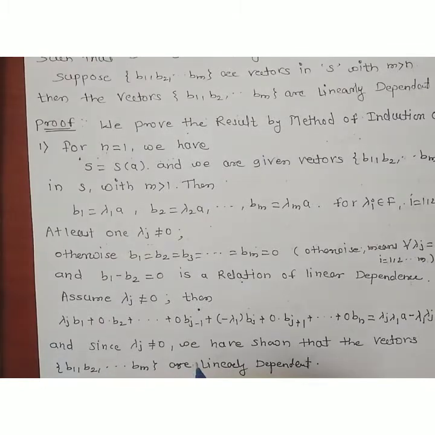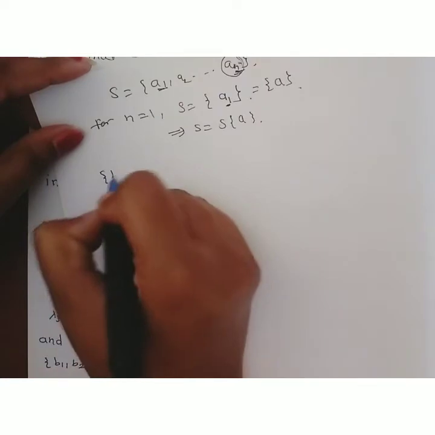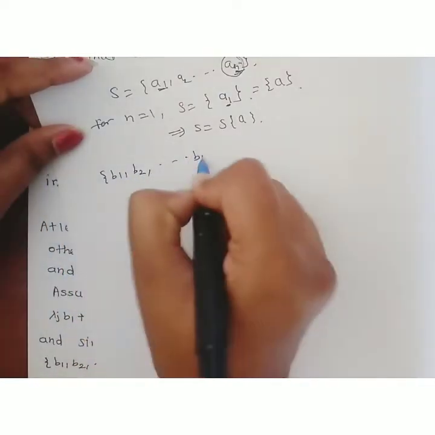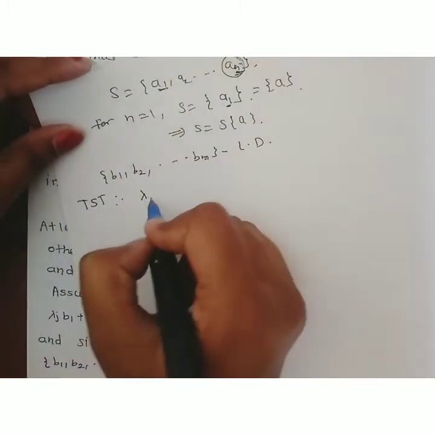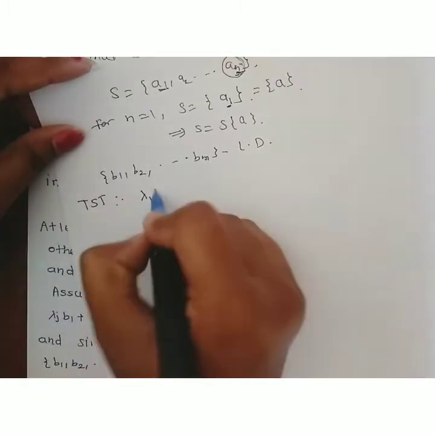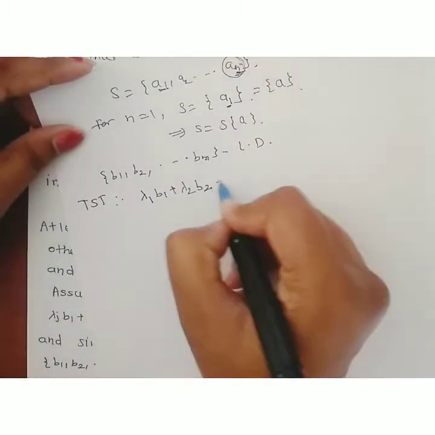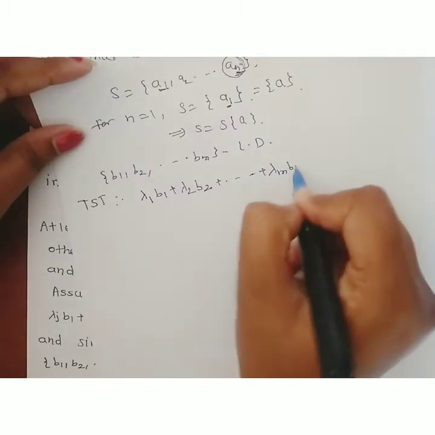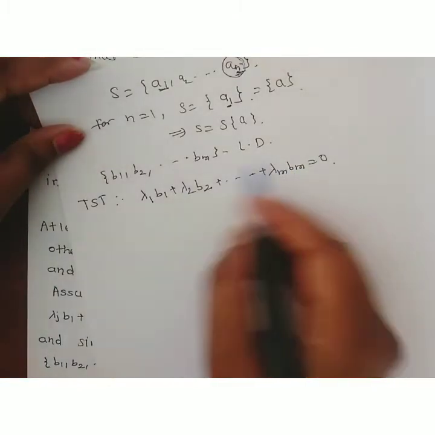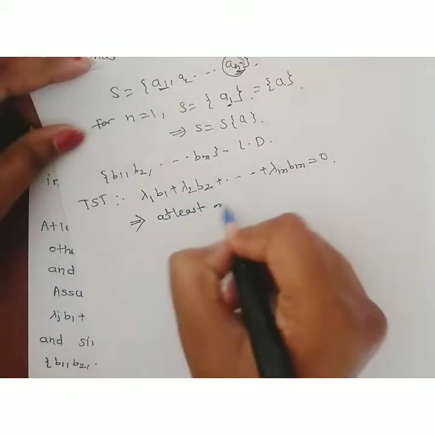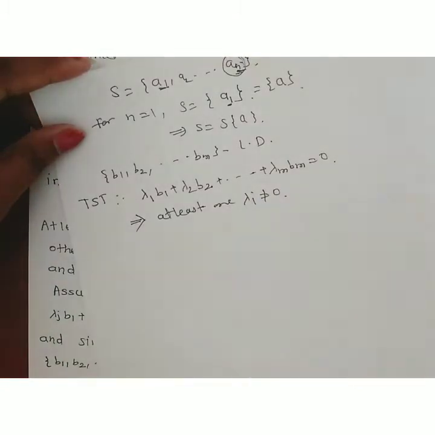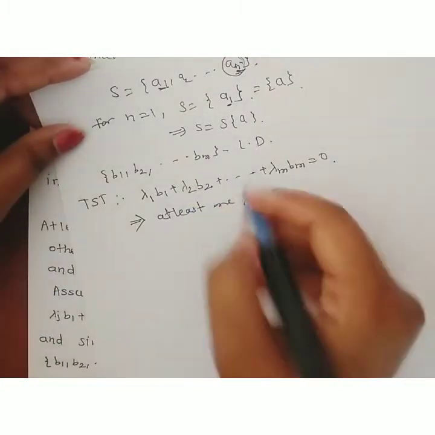We have to show that the set of vectors b1, b2, up to bm is linearly dependent. That is, we consider the linear combination of these vectors with some scalars lambda i: lambda 1 b1 plus lambda 2 b2 up to lambda m bm is equal to 0. If this condition happens, it implies that at least one lambda i is non-zero. This is the condition of linear dependence.